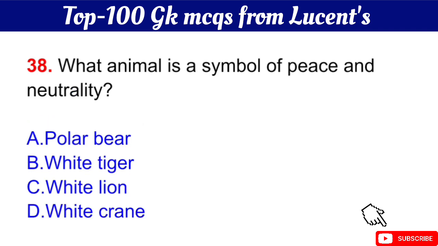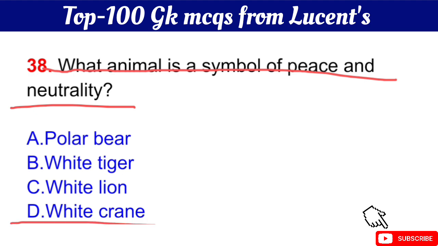Question number 38 is what animal is a symbol of peace and neutrality? Your question is what animal is a symbol of peace and neutrality? The right answer is option D, white crane. Okay.